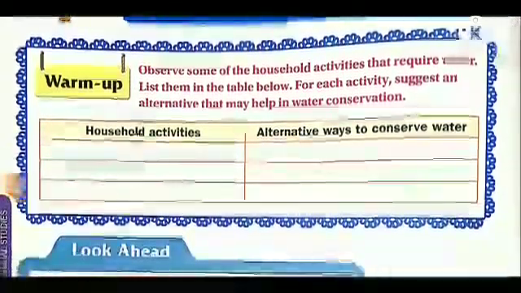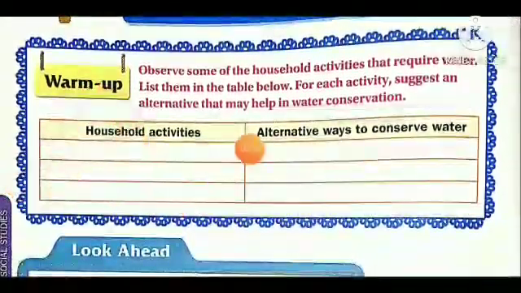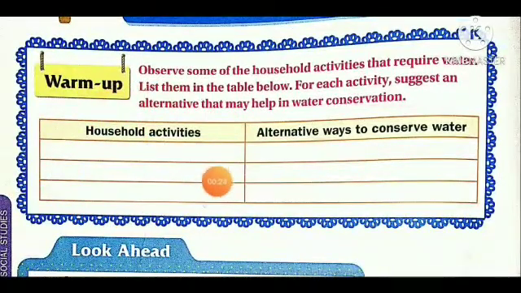So here in this warm-up activity, you want to write a household activity of conservation of water, how we can conserve, how we can save water at home, and other ways to conserve water in our area or in the field or everywhere. So you want to fill in this box as a warm-up activity.